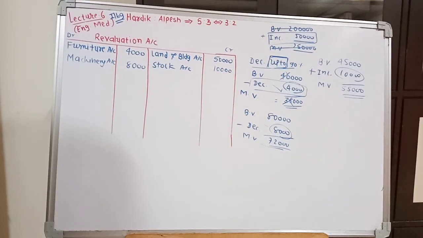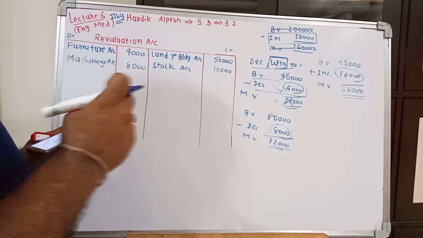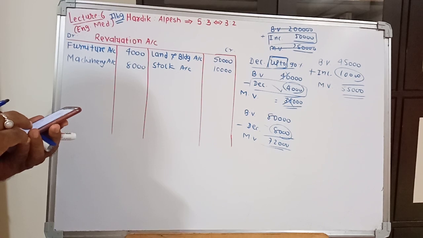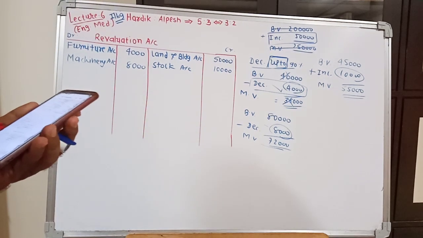Adjustment number 5. Keep total bad debt reserve. Bad debt reserve is abbreviated as BDR. But here what is new, friends?